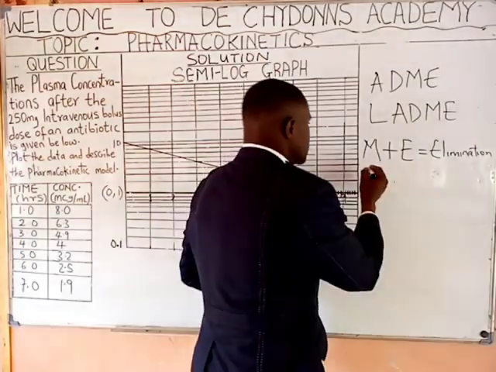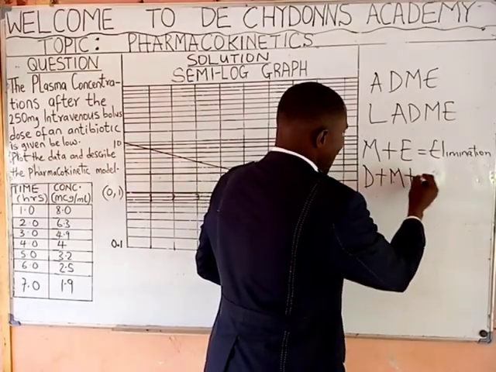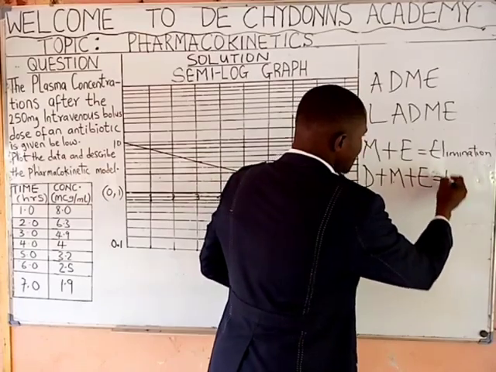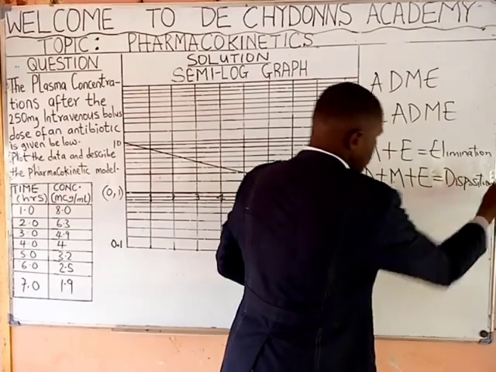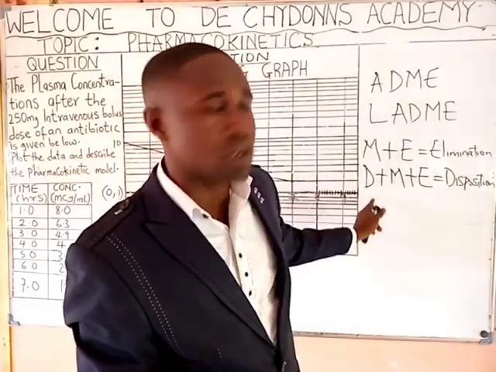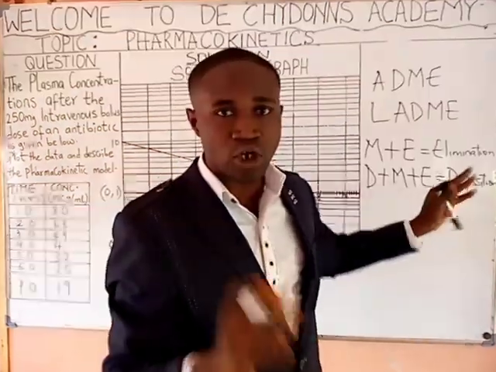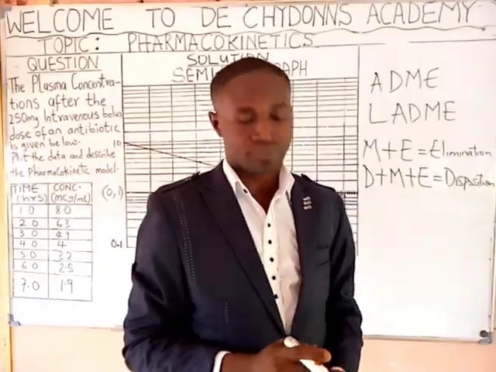Then, distribution, metabolism, and excretion gives rise to disposition. The implication is that if we want to call distribution, metabolism, and excretion together, you use the term disposition.